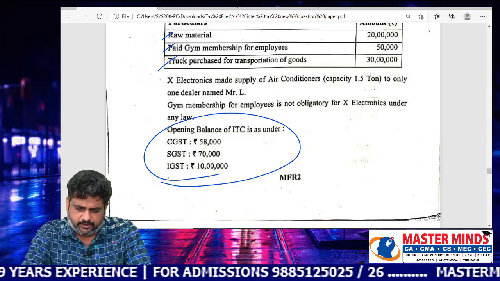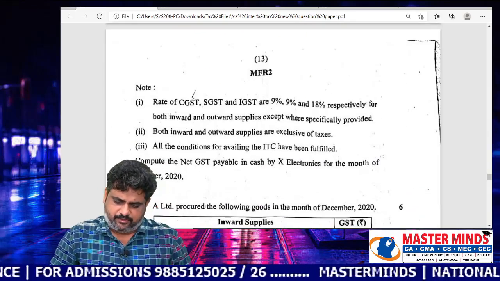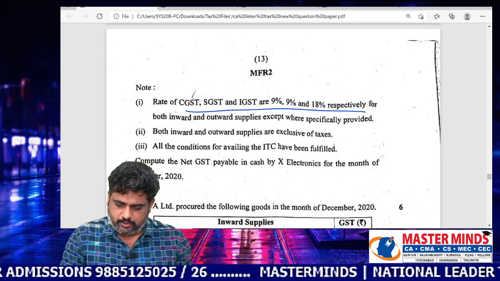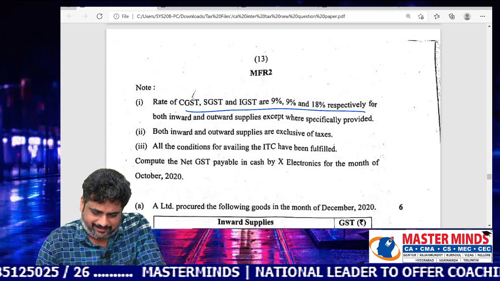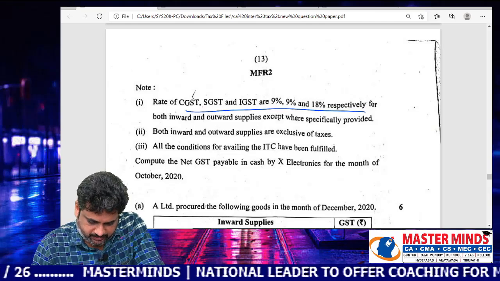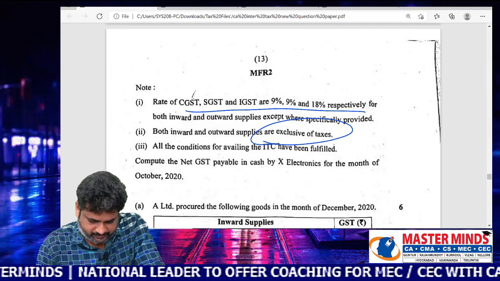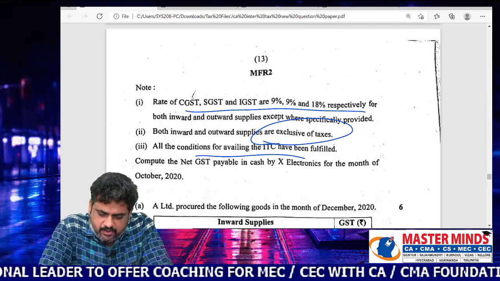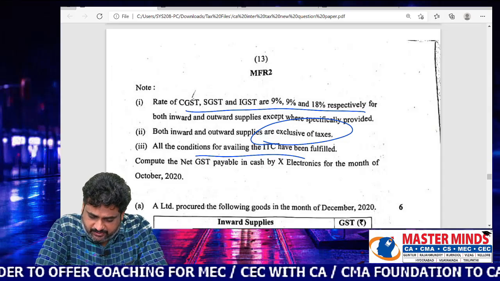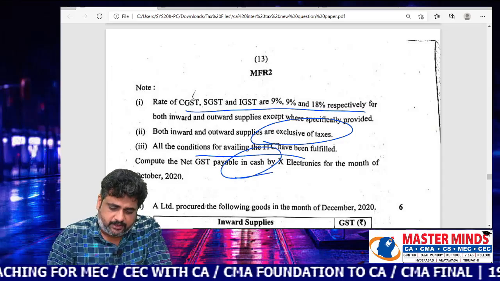All these details are given in this particular problem. The rates applicable to CGST, SGST, IGST are 9%, 9% and 18% respectively. Both inward and outward supplies are exclusive of taxes, and whatever conditions are required for availing this ITC have been fulfilled. We have to compute the net GST that is payable in cash.